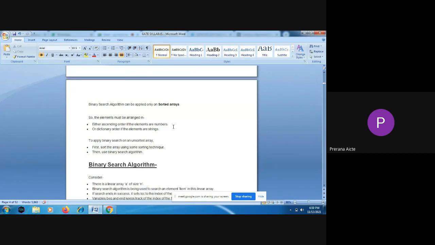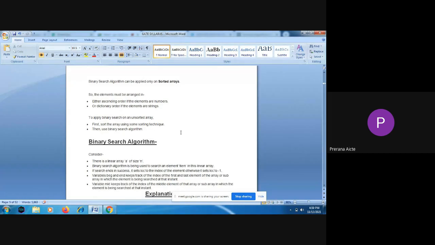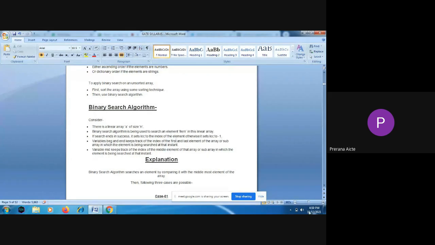Whenever you have a list of size n, you will find the mid element. First your key element will be compared with the mid element. If it is not the same, then you will check whether your key element is less than mid or greater than mid. If it is less than mid, then you will go for only the left sublist. If it is greater than mid, you will go for the right sublist. So depending on the condition, you will go for the left or right. You will not be searching the entire list like linear search.